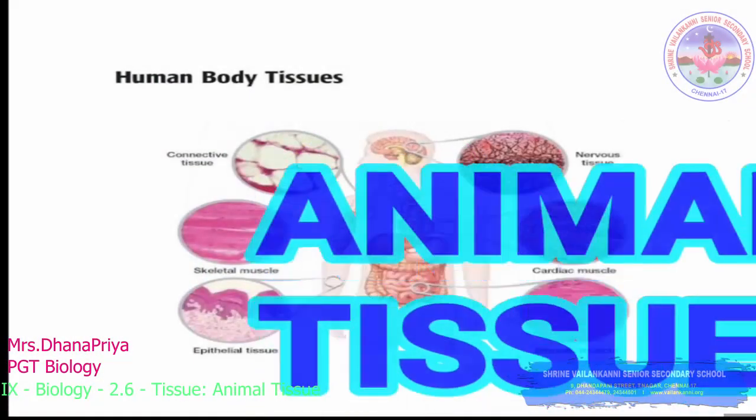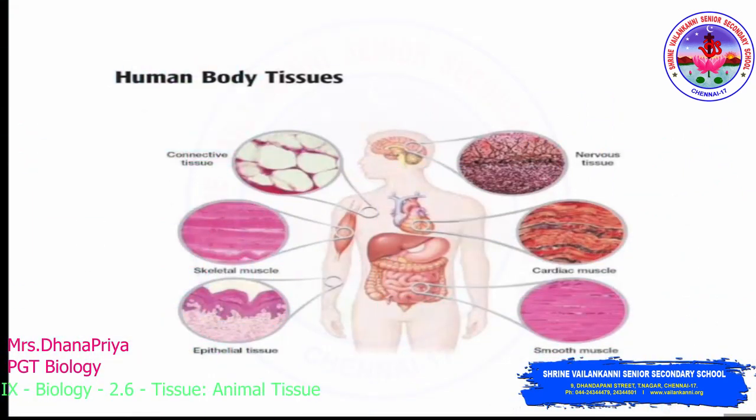Hello students, so far we are discussing the tissue chapter. Now we are going to proceed with animal tissue. For animal tissue, the best example will be the human body tissue. So we are going to discuss this in brief.